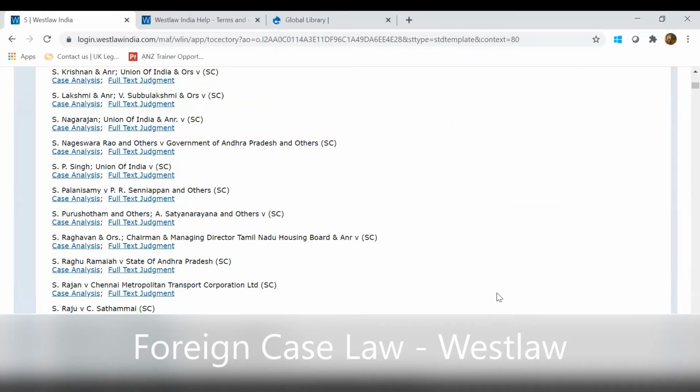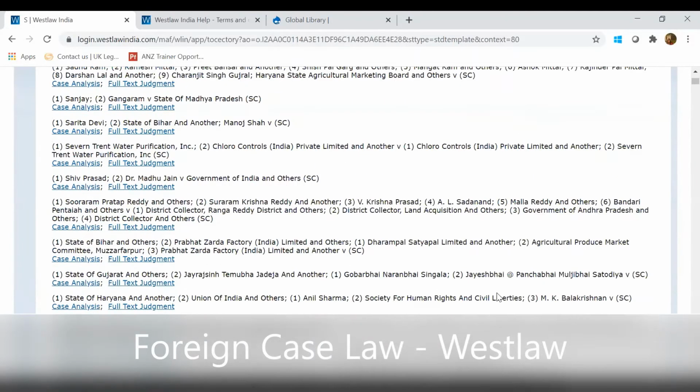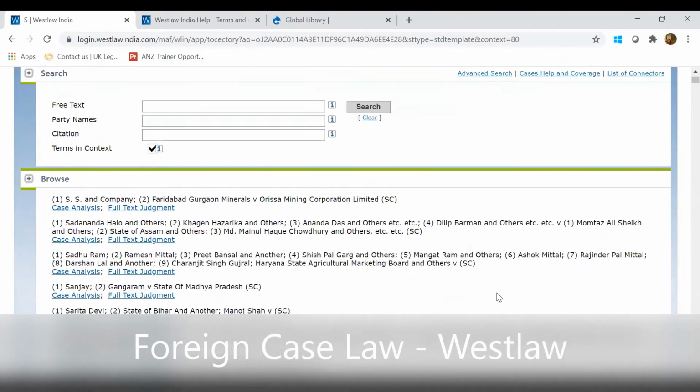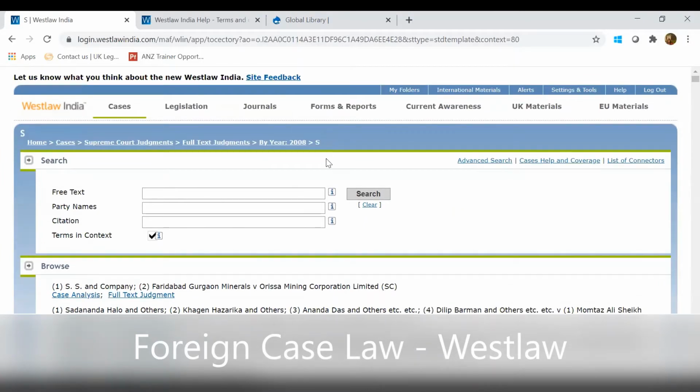You can access all the case analysis and the full text judgment of all the judgments available. So this is available for all the courts which are mentioned over here, and going forward, in all the sections you will get this browse functionality to search and have a look across, as in if you want to just read through it as well.